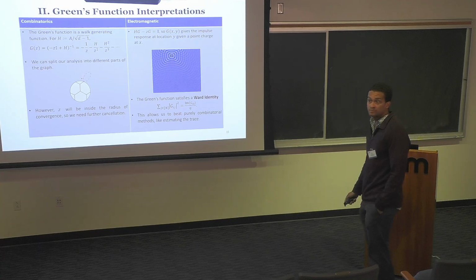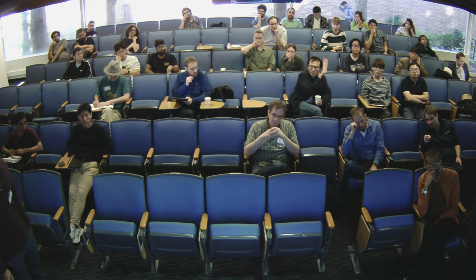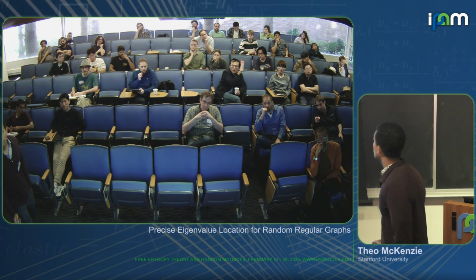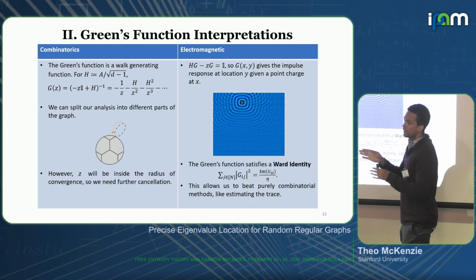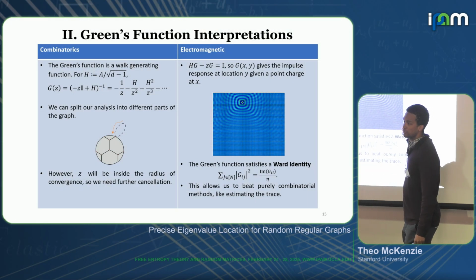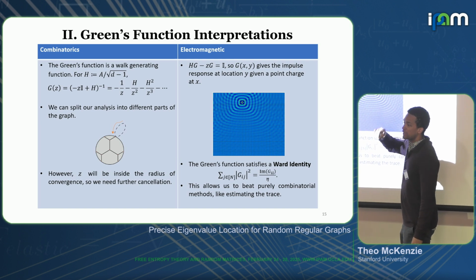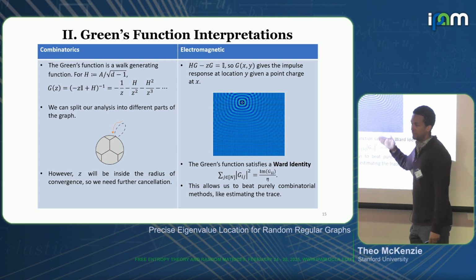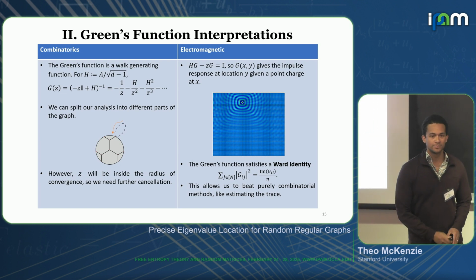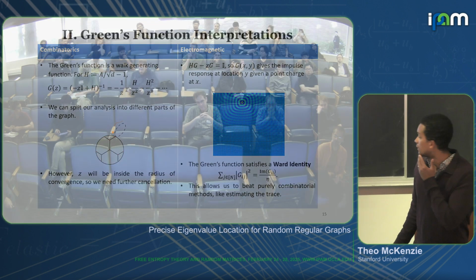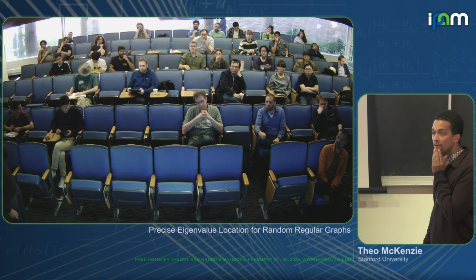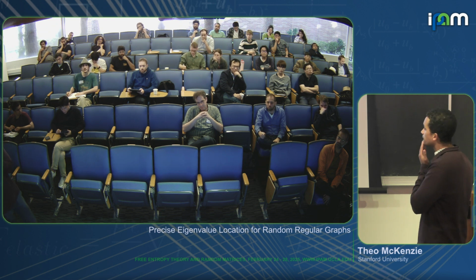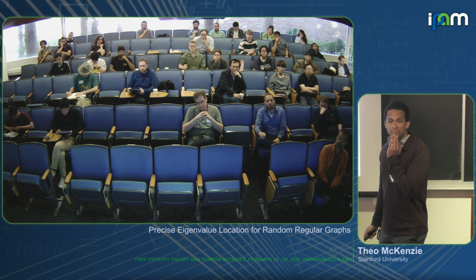So is the Gij squared mean, so is that h? So this is, I'm looking at my Green's function, which is an n by n matrix. Oh, I'm sorry. Yeah, and then I'm just summing all the entries along a row. And what I'm saying is that the sum of squared entries along a row is equal to the imaginary part of the diagonal divided by eta. Sorry, what's eta again? Eta is the imaginary part of z. So z is equal to E plus i eta.